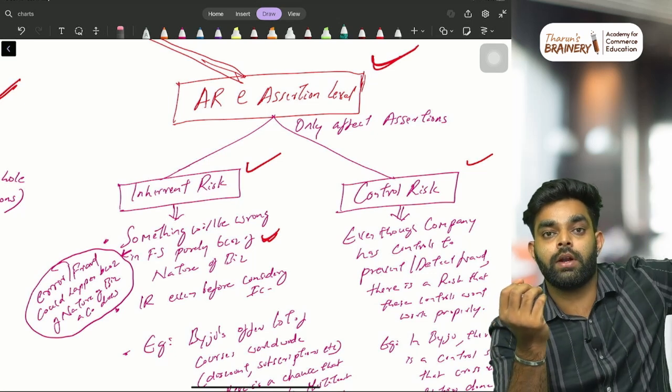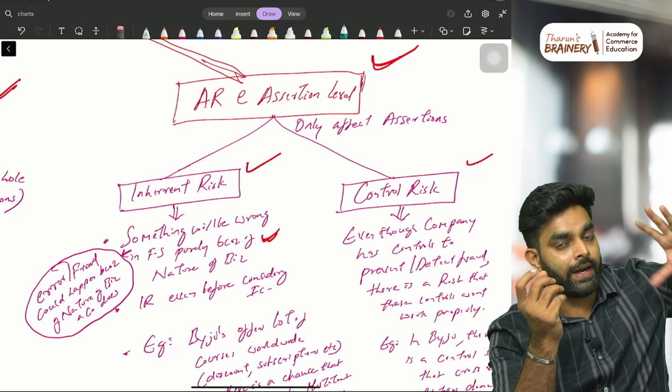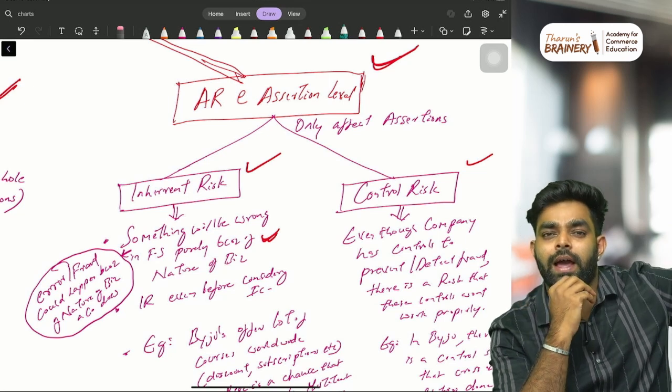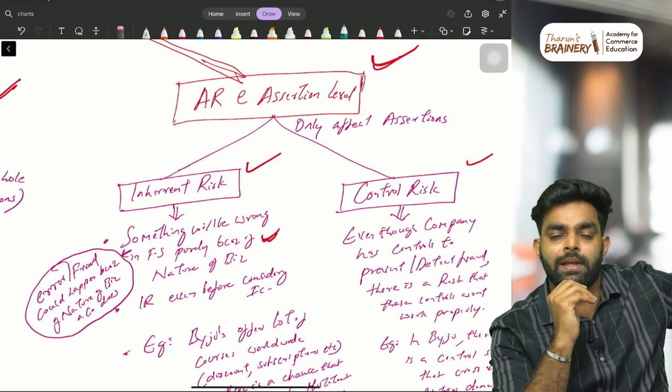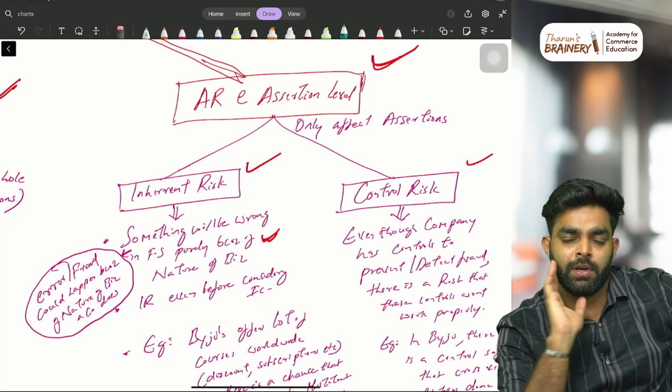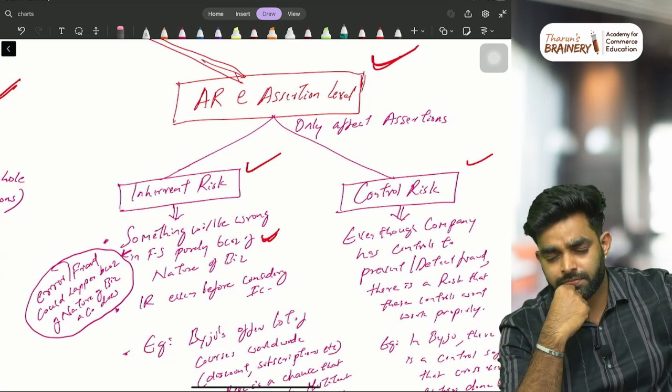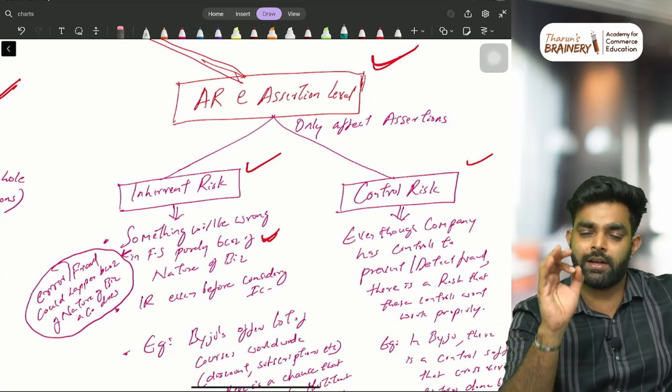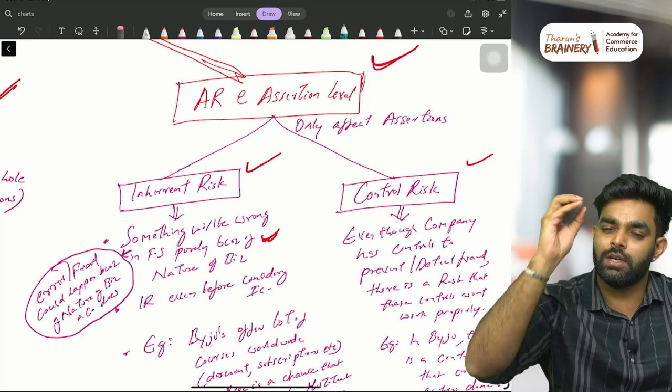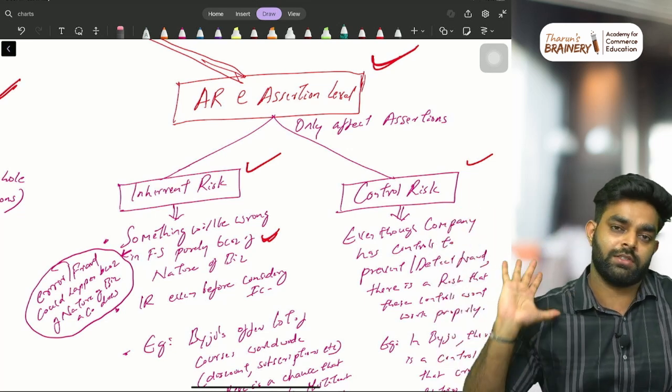Even before you do the auditing, when the financial statements are given to you, it is assumed that some error or fraud may be there in the financial statements because of the nature of the business. That is what we call inherent risk. Just keep in your mind like this: whatever you do, there is still a risk of fraud or error in the financial statements.